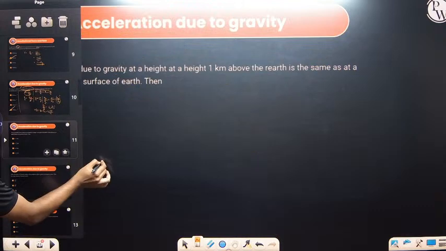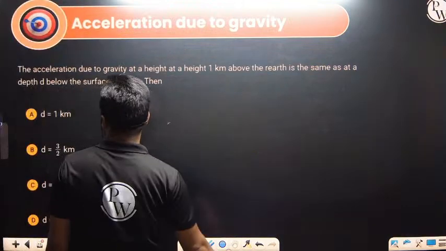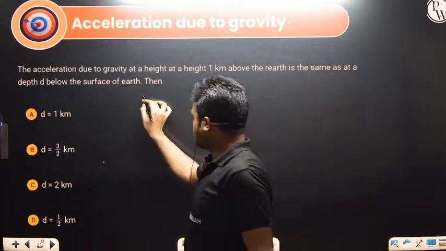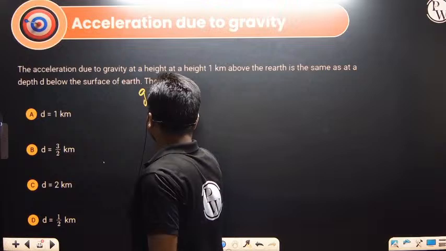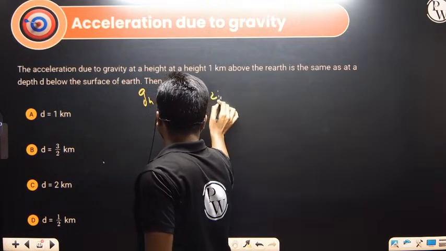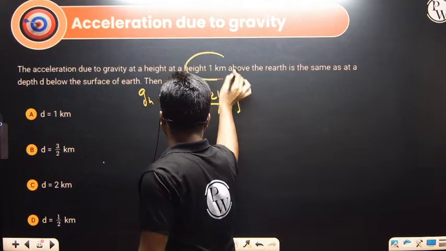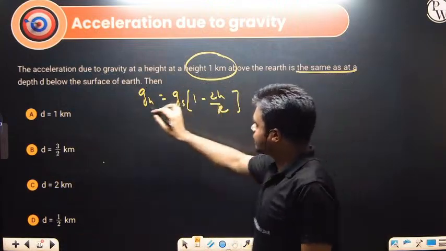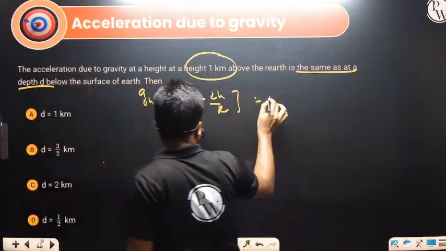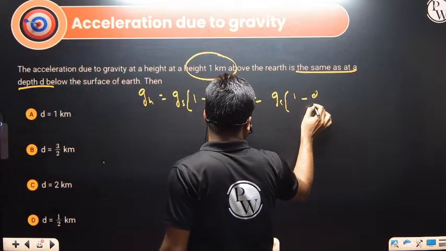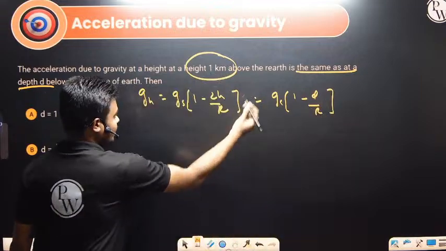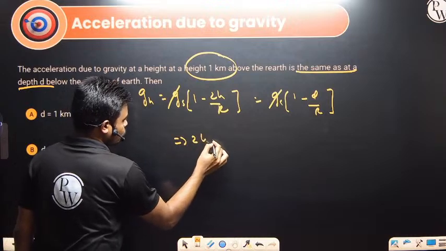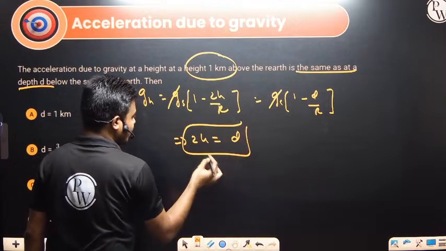Moving on to some more questions, in terms of the variation with height and variation with depth we have to see. So for variation with height we know gh equals gs into 1 minus 2h by R. Why am I using this particular formula? Because the height they mentioned is 1 kilometer, and it is the same as the depth d below the surface of the earth. So gs into 1 minus d divided by R. So from here we can compare this. Everything will get cancelled. Remaining is 2h equals d. So what is h? h is 1 kilometer.